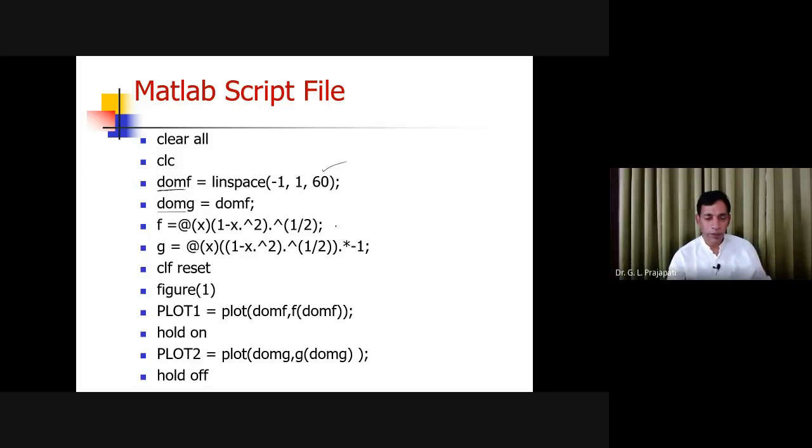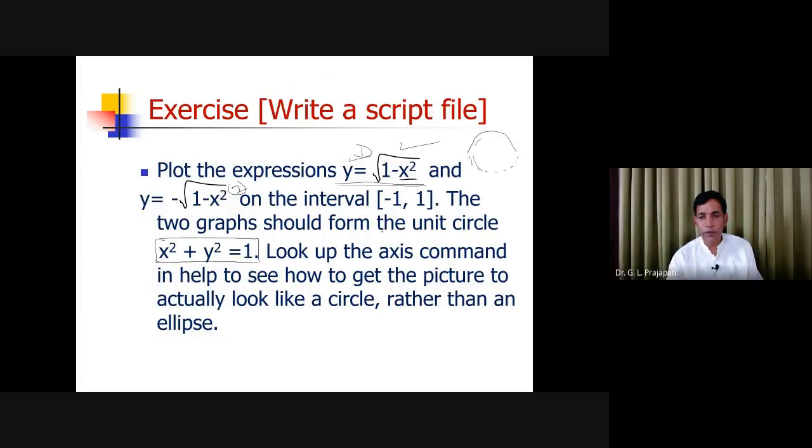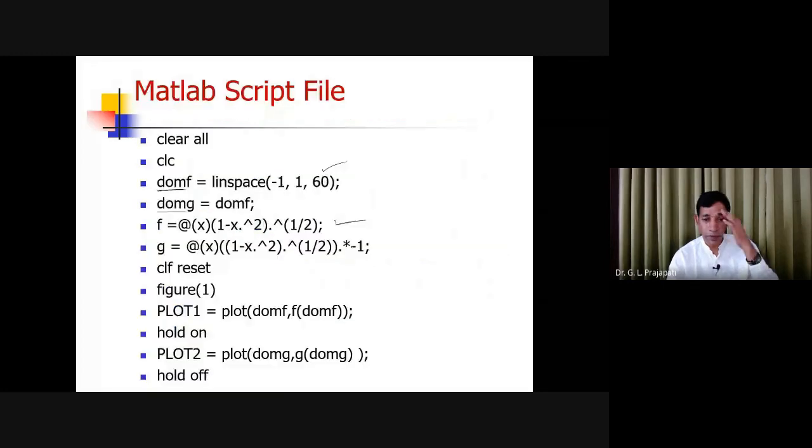Now here we are using the anonymous function. We are going to use the anonymous function. So you are defining the anonymous function, and whose handle is f. So what do we want to compute? Under root 1 minus x square and minus under root 1 minus x square.